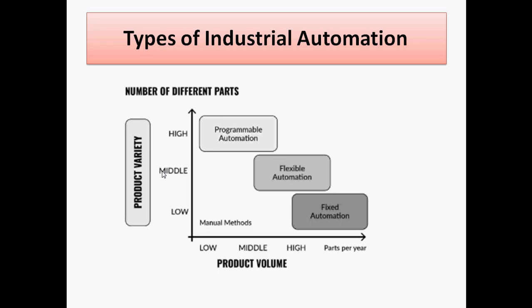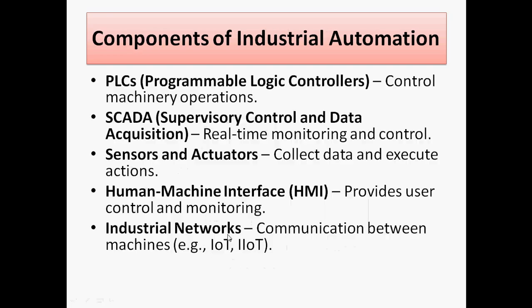In fixed automation, we are creating more parts with low product variety, or you can say product variety is less. But in case of flexible automation, product volume should be medium and product variety medium. In case of programmable automation, we have low product volume and the highest product variety. This is about the types of industrial automation, divided into these three parts.